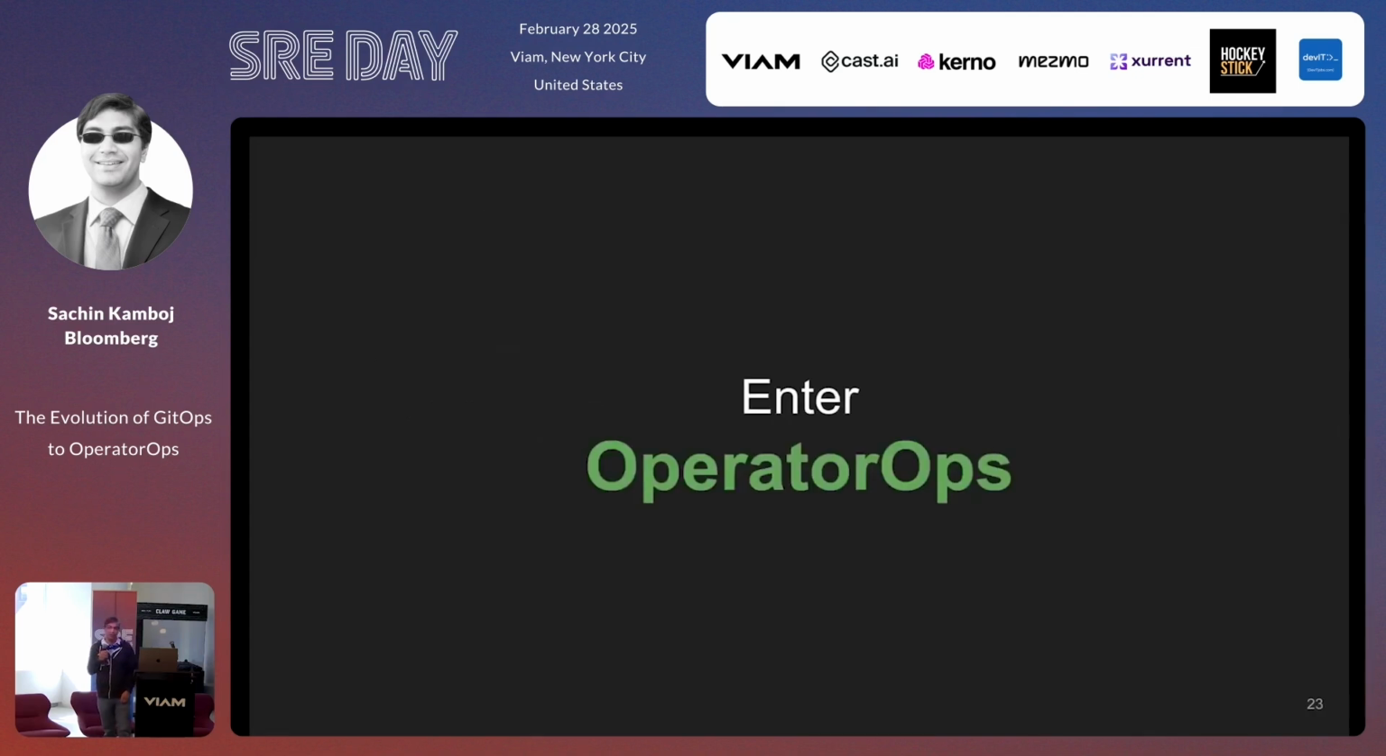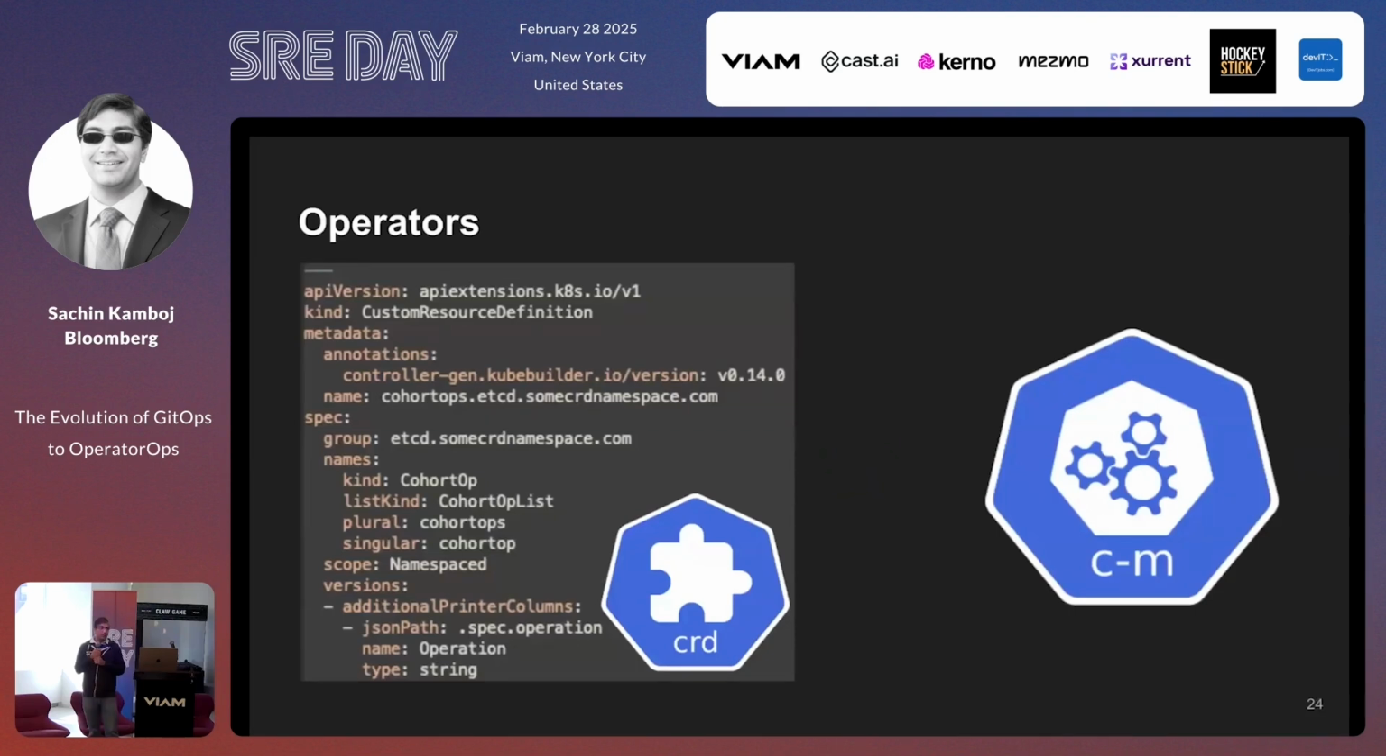So enter OperatorOps. So what is OperatorOps? So let me walk you through them a little bit. By a show of hand, how many people are familiar with Kubernetes operators? Quite a few of them. For those of you that are not familiar with Kubernetes, Kubernetes operators are built up of two key parts. There's the CRD, or custom resource definition. The idea behind the CRD is back to my original example of declarative configuration. The declarative configuration is the CRD. It defines a very well-defined schema to your declarative configuration,